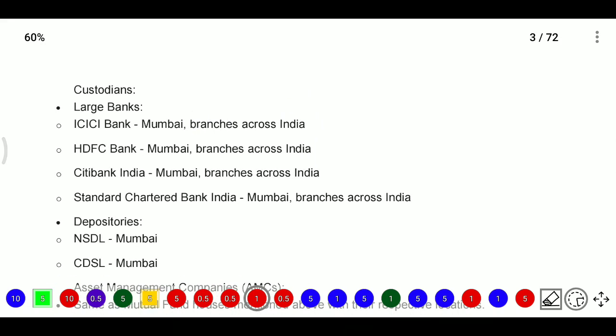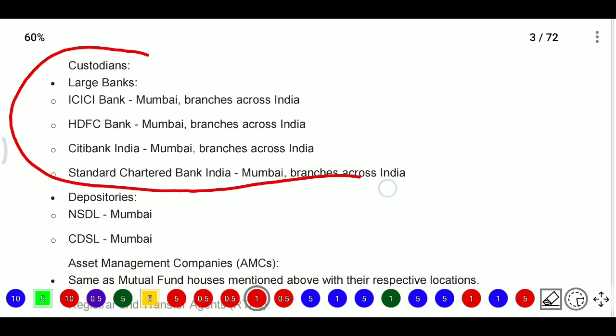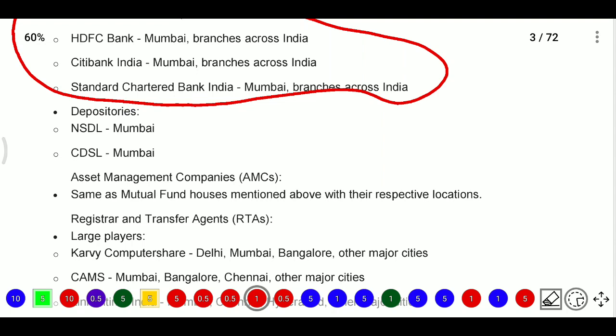So in custodians, large banks like ICICI, HDFC Bank, Citibank, or Standard Chartered Bank of India. These are all custodian banks. They provide custody for private equity or hedge funds that invest money in some shares or securities. Those shares will be under the custody of these custodians. Next, depositories. There are two depositories: one is NSDL and one is CDSL.